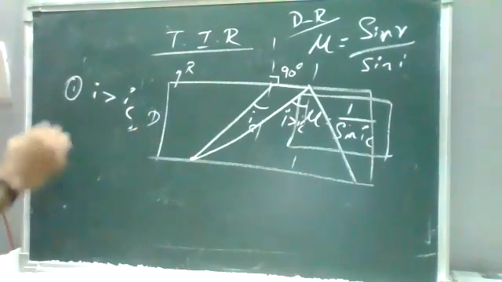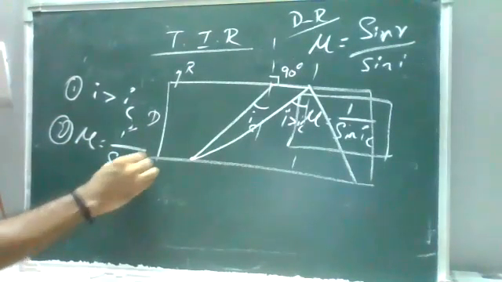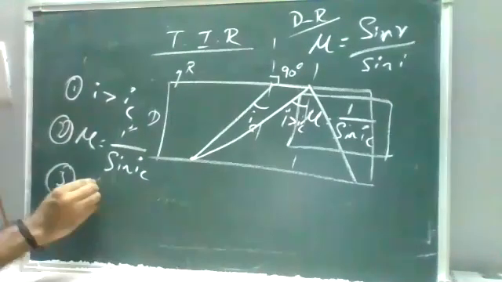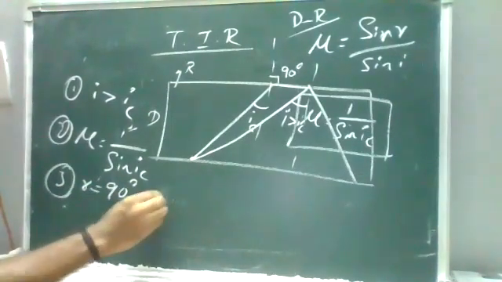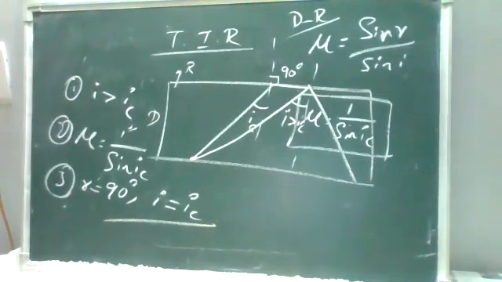First one. Second one, mu is equal to 1 by sine IC. Right? Okay, and the third one, when r is equal to 90 degrees. Third condition, when r is equal to 90 degrees, what angle do we call it? It is the critical angle of incidence. Okay, so we'll do a problem on this one.